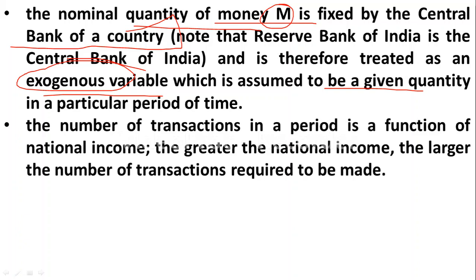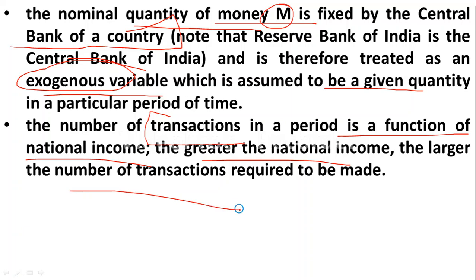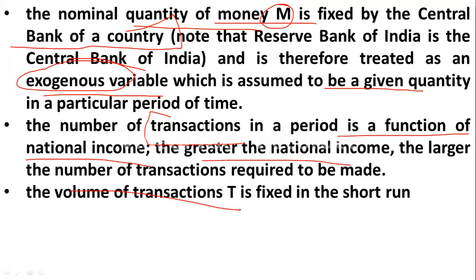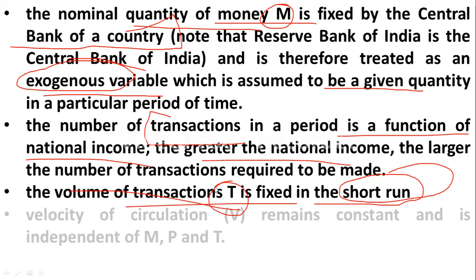Then the number of transactions in a period is a function of national income. T means transactions made. The greater the national income, the larger the number of transactions. The lesser the national income, the fewer the transactions. Then the volume of transactions T is fixed in the short run. Please remember it.